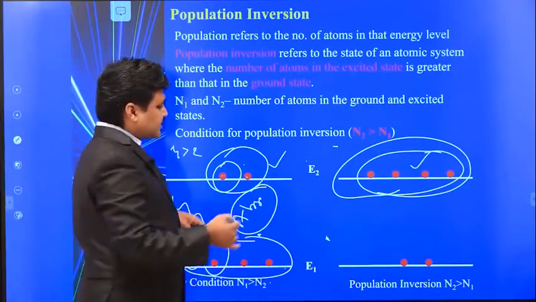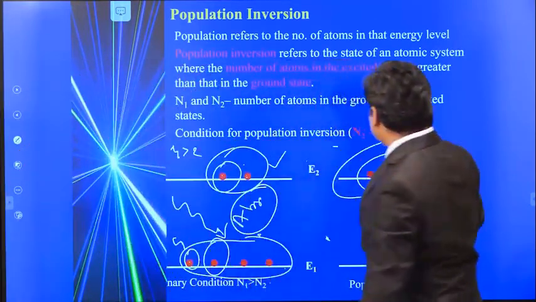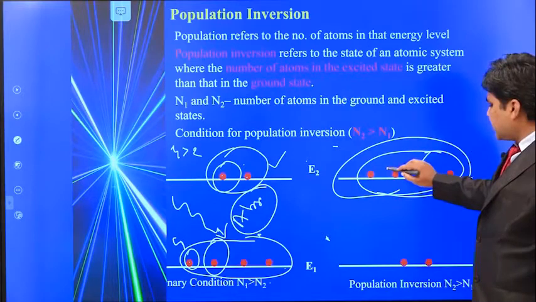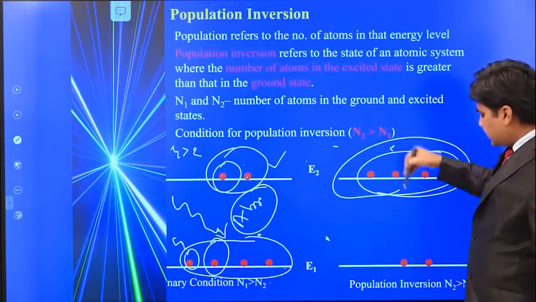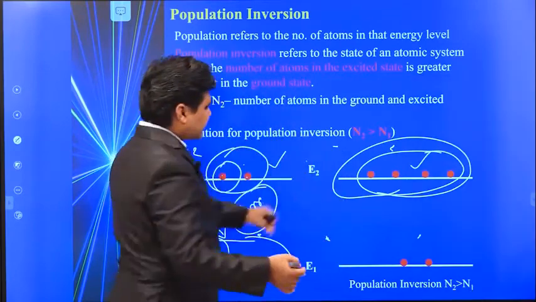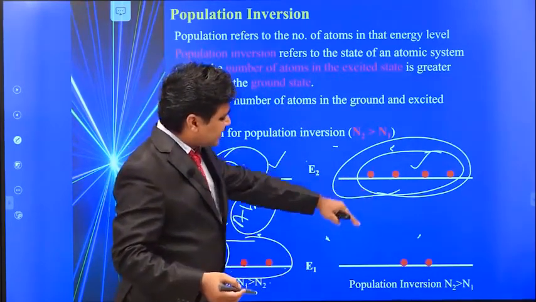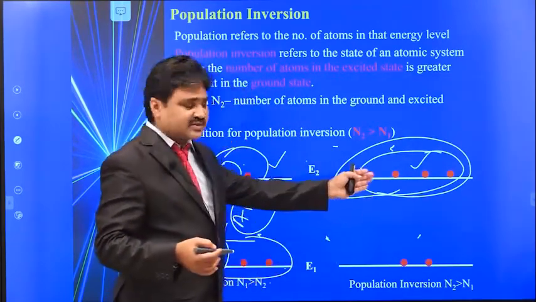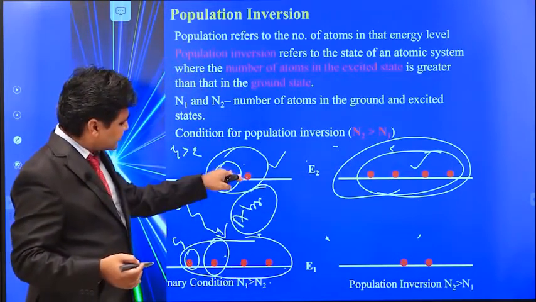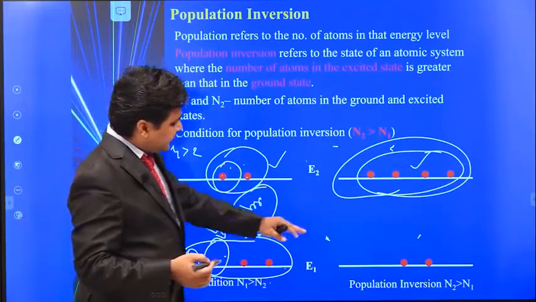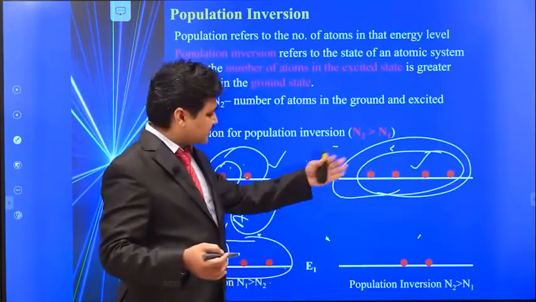But we need atoms in the excited state. So if the number of atoms in the excited state is greater than the number of atoms in the ground state, this is called population inversion, because the population is getting inverted. Normally the number of atoms in the ground state is greater than in the excited state, but here it is reversed.